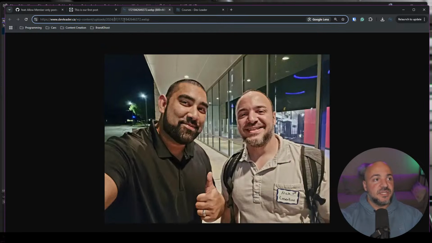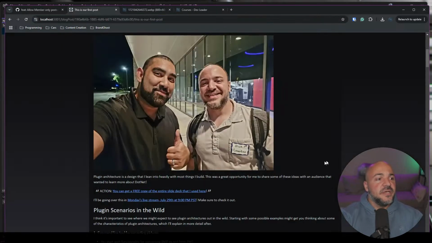I might have to figure out how to use my Azure blob storage. Basically, when someone's hitting a URL that starts with WP content, I might have to change the Blazor part to handle that and say it's trying to go to blob storage. Then I could have an uploads folder in blob storage. I'm going to have to figure that out. What we're going to do in the example today is walk through the code.